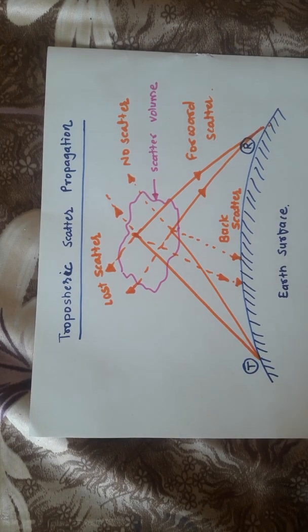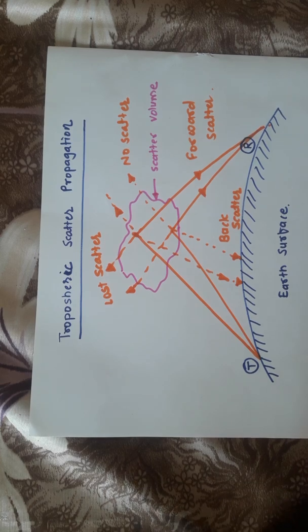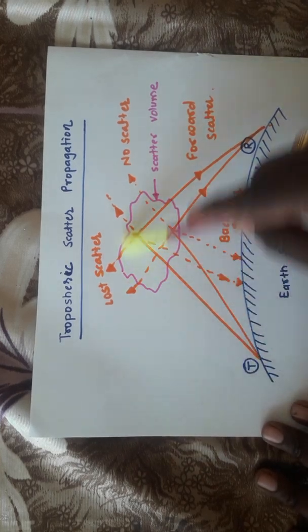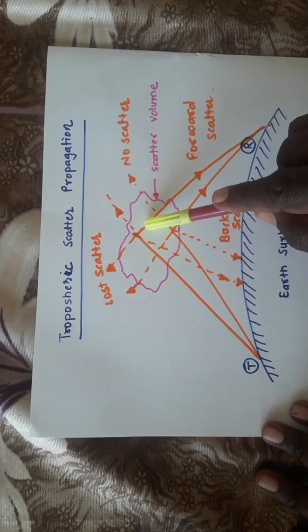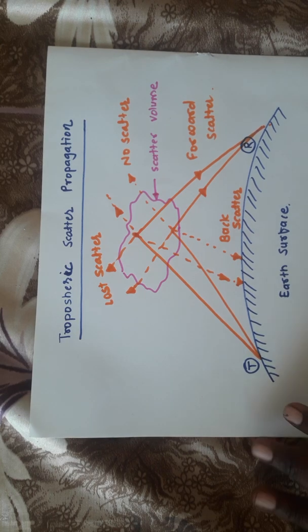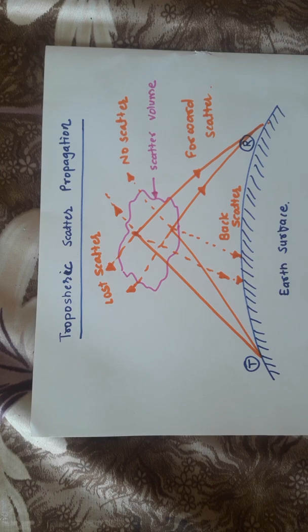Now there are many reasons for this particular scattering process. One of the theories suggests that the scattering takes place due to the reflection from the blobs in the atmosphere. So if in this atmosphere layer of the troposphere there are some blobs, these blobs are utilized for the scattering of the information. This is similar to the scattering of light by dust particles, and the other theory suggests that the scattering is done due to the reflection from the atmospheric layer.